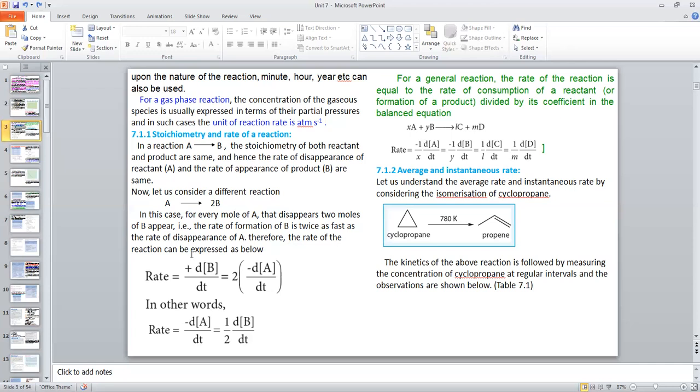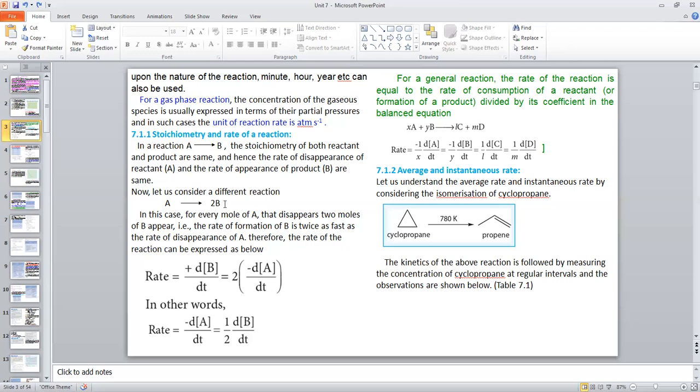Therefore, the rate of reaction can be expressed as below. You see, we already studied that rate can be represented in terms of reactant, so we get minus dA by dt. In terms of B, we get plus dB by dt. Are these two values identical? In this case, these two values are not identical, because the rate expressed in terms of A is less and the rate expressed in terms of B is high. So the rate expressed in terms of A is not equal to the rate expressed in terms of B.